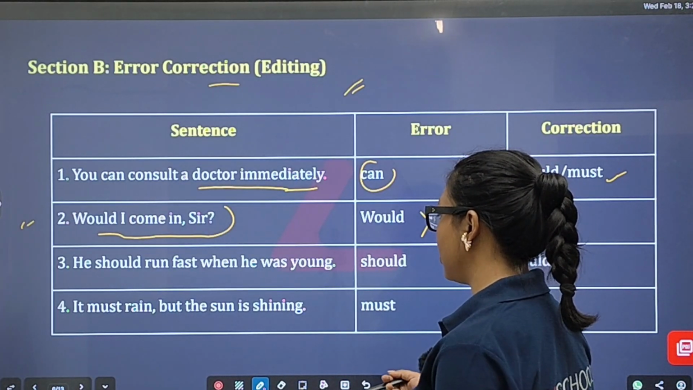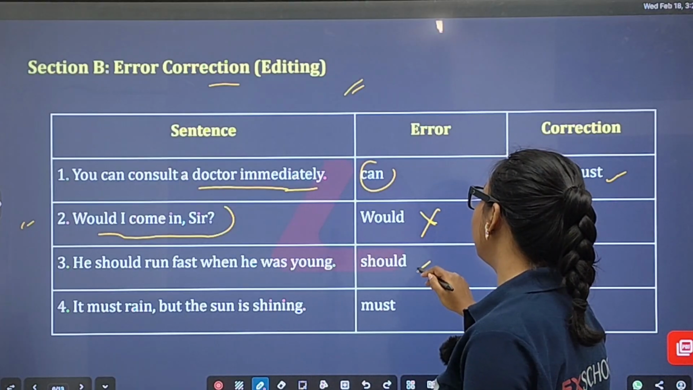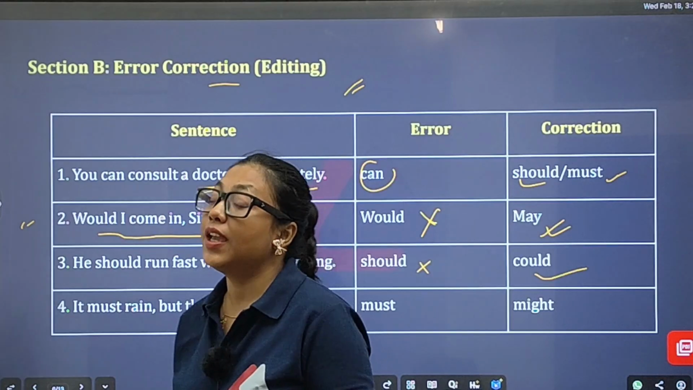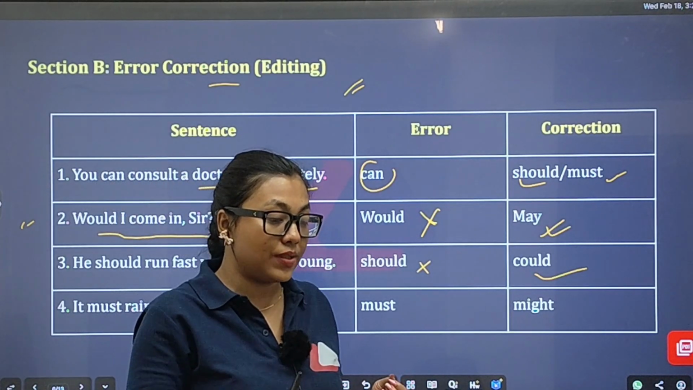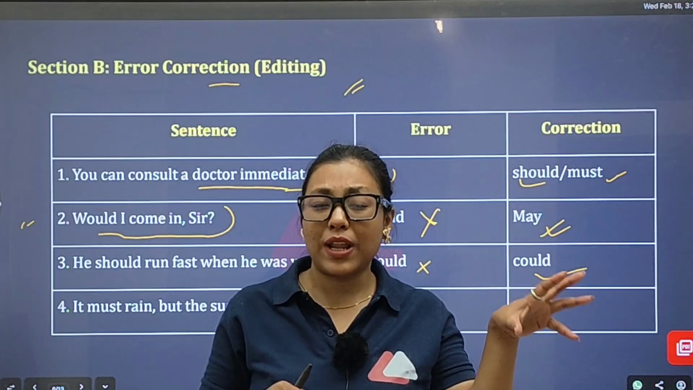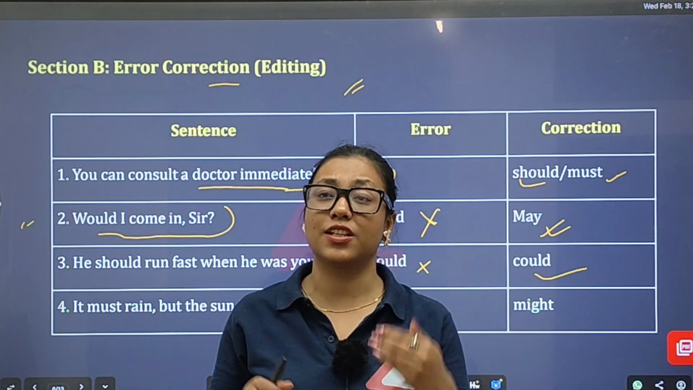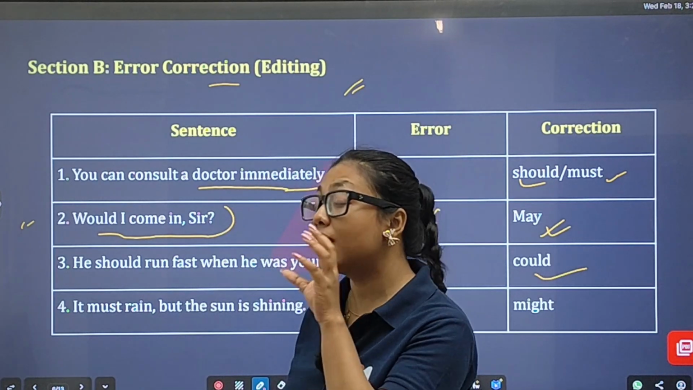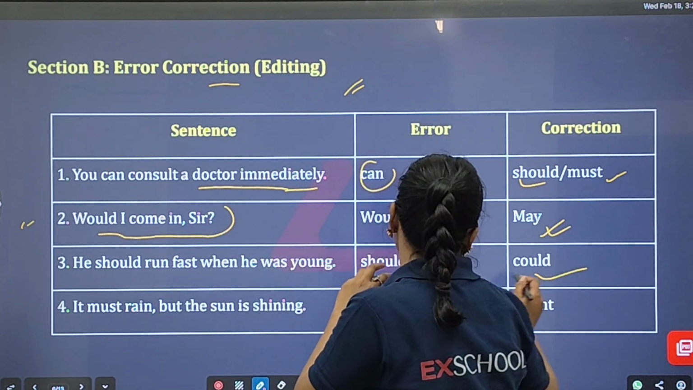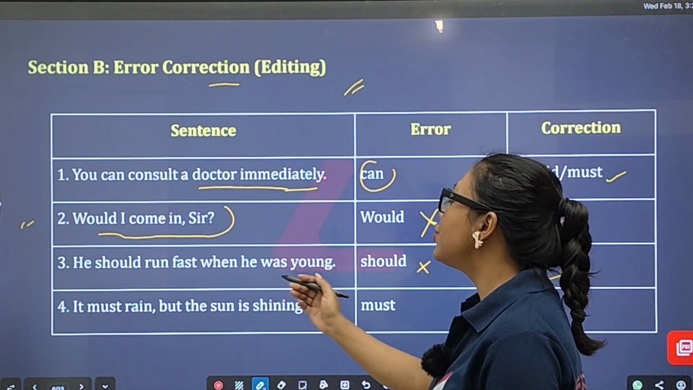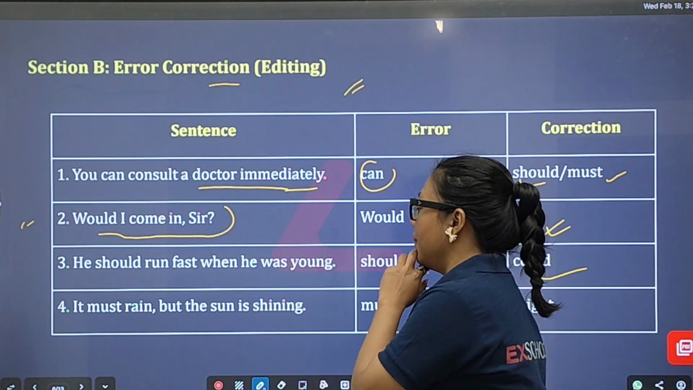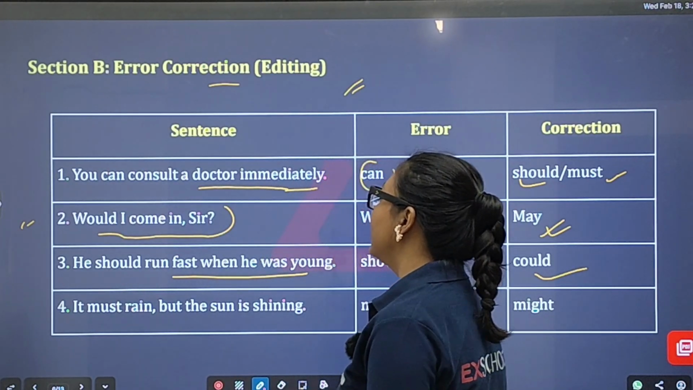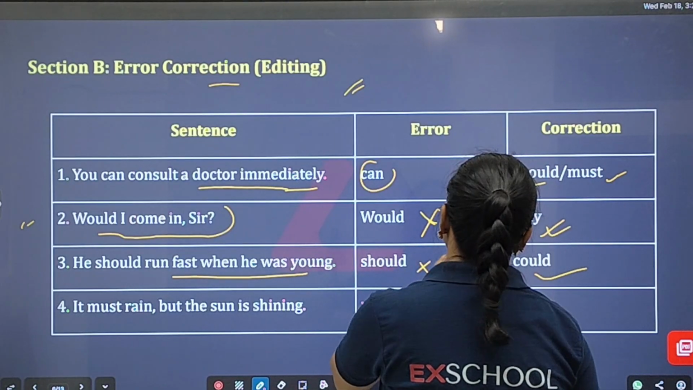The next sentence is: "He should run fast when he was young." Here "should" is the error; it will be "could." When it expresses the feeling of "he could have done this," meaning he could have done it but did not, in that place directly you will definitely use "could." So, "He could run fast when he was young." Then now you can't use "should," so definitely it will be "could."